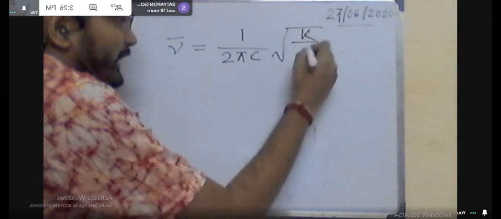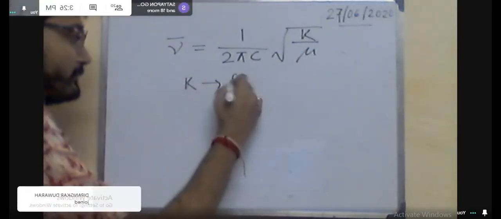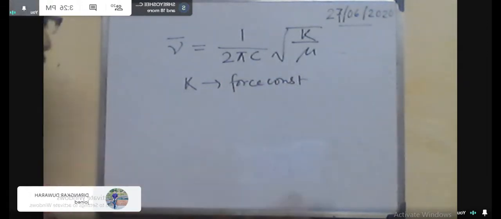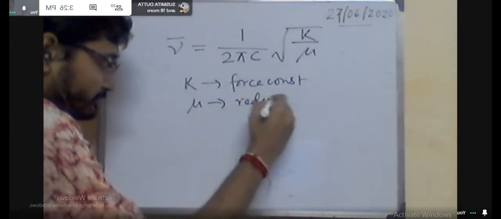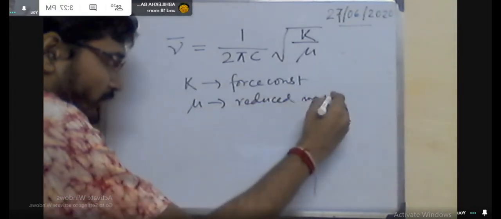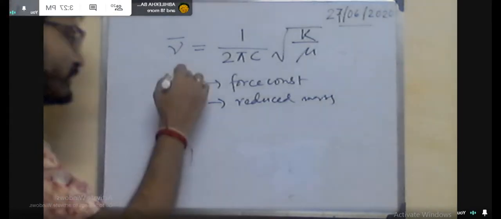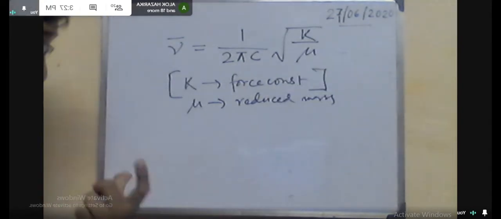This k is the force constant of the bond and mu is the reduced mass. Today we are mainly concerned about this force constant, and how this force constant will be influenced in different functional groups.